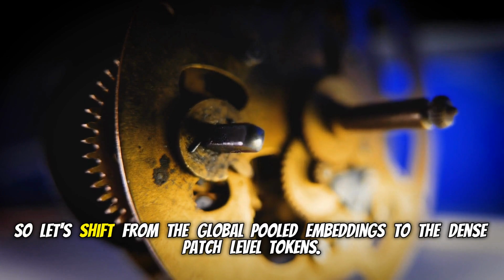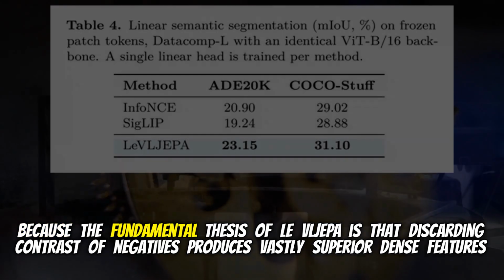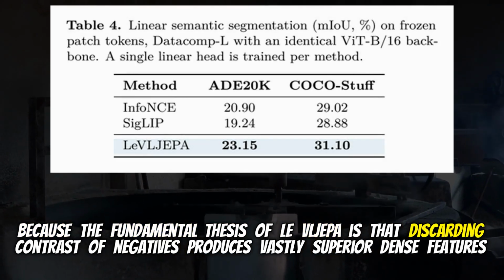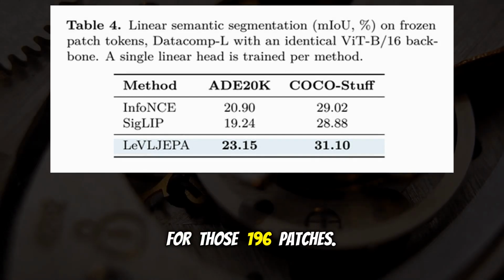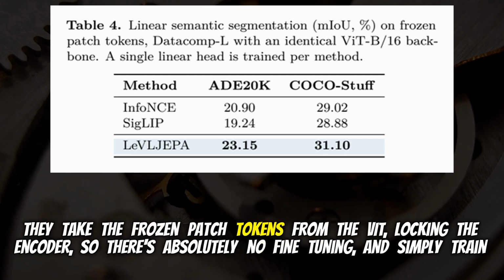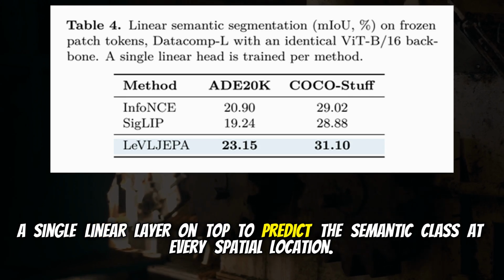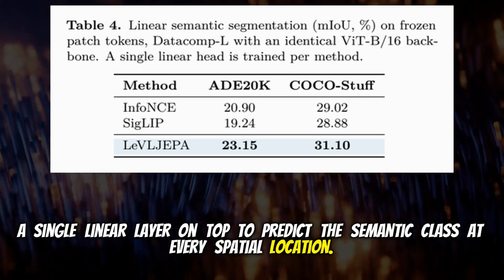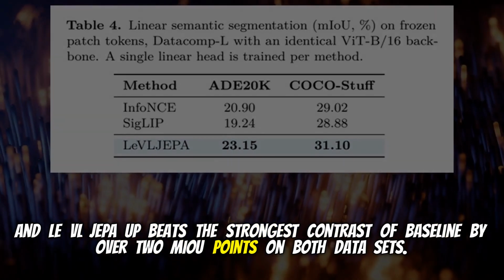Precisely. So let's shift from the global pooled embeddings to the dense patch-level tokens. Because the fundamental thesis of LeVLJEPA is that discarding contrastive negatives produces vastly superior dense features for those 196 patches. Right, and they test this through semantic segmentation on ADE20K and COCO-Stuff. They take the frozen patch tokens from the ViT, locking the encoder so there's absolutely no fine-tuning, and simply train a single linear layer on top to predict the semantic class at every spatial location. And LeVLJEPA beats the strongest contrastive baseline by over 2 mIoU points on both datasets.